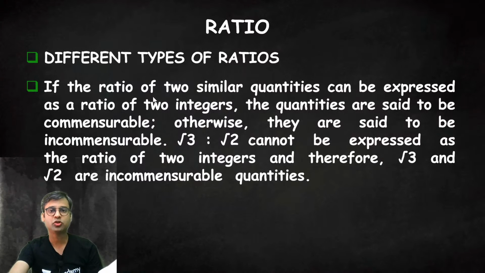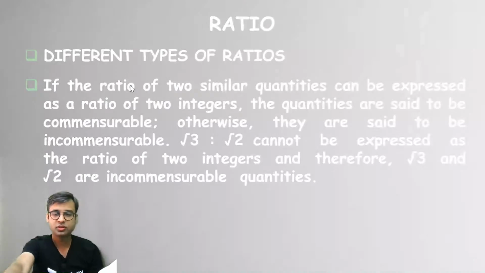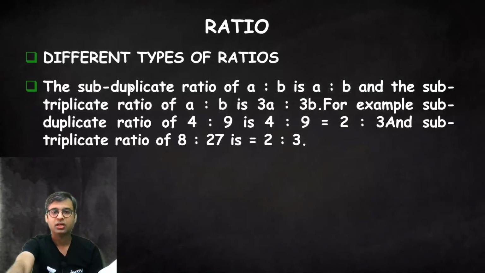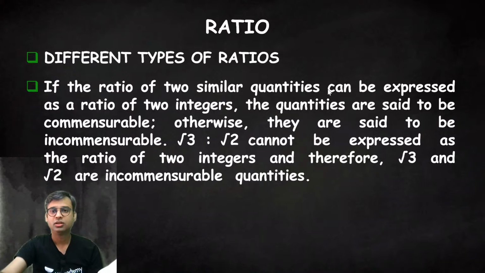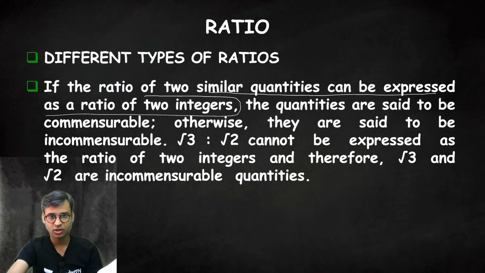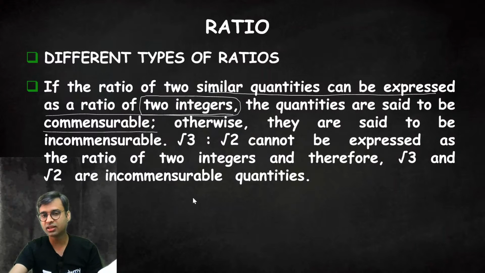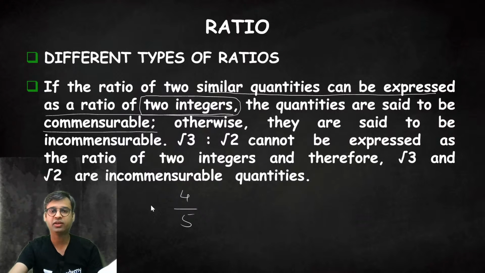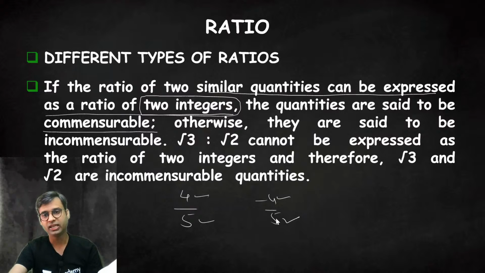Next, remember this important point. If the ratio of two similar quantities can be expressed as the ratio of two integers, then the quantities are said to be commensurable. Like if we can present the ratio in the form of 4 by 5, it will be a commensurable ratio because 4 and 5 both are integers, or minus 4 by 5, again both are integers. So this is a commensurable ratio.